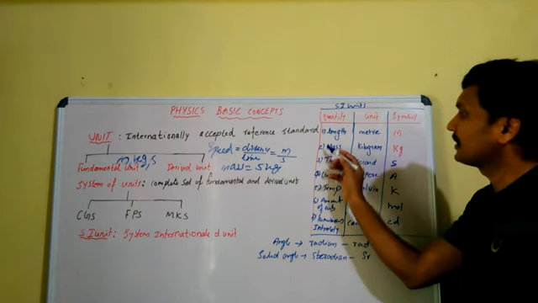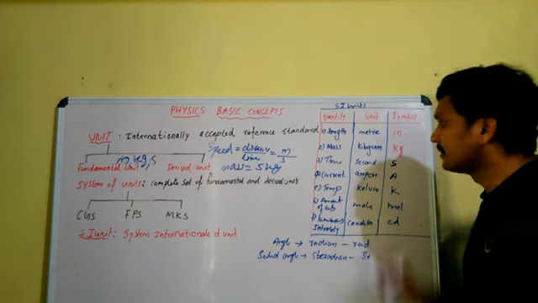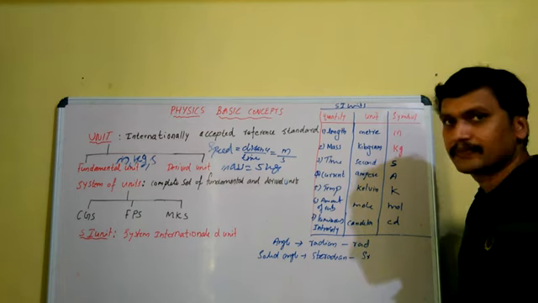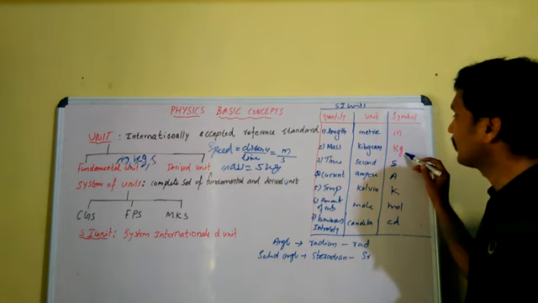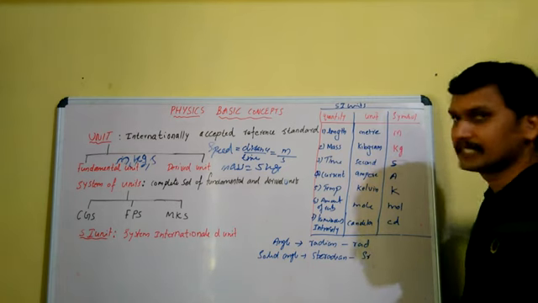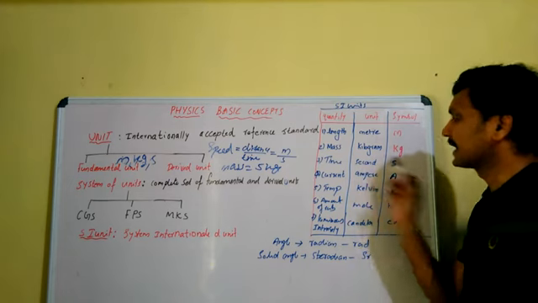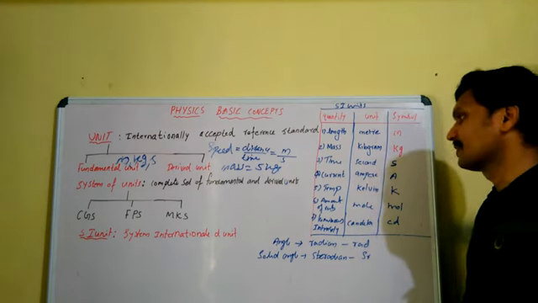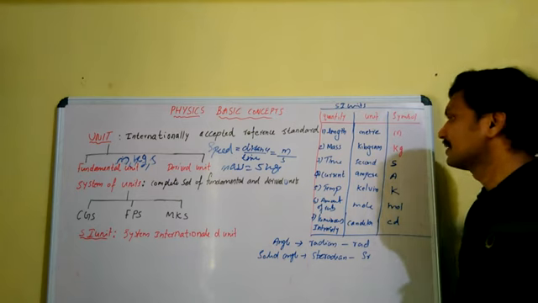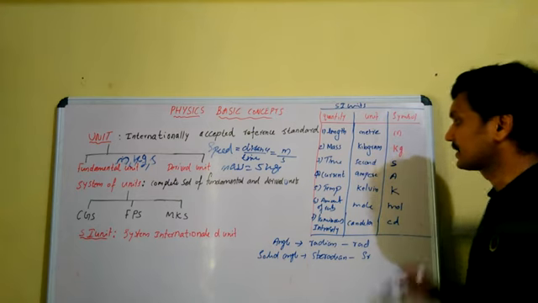For the measurement of mass, kilogram is used, and the symbol for kilogram is kg. For the measurement of time, we use second, and the symbol for second is small letter s.